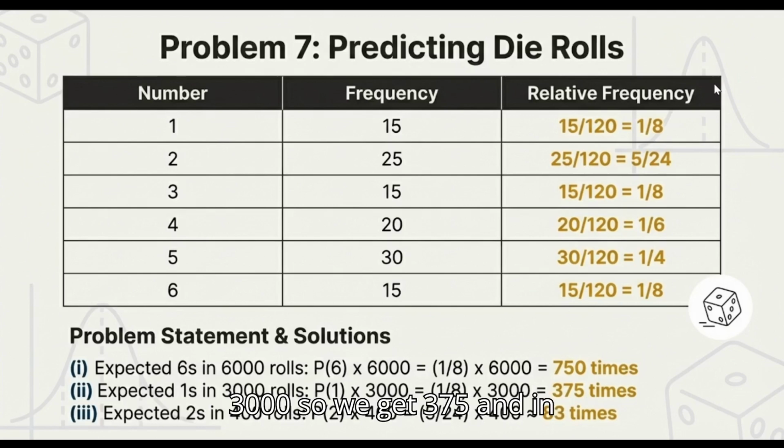And in the last part, expected 2s in 400 rolls. If you look in the table above, we have the probability of 2 as 5 by 24. So it gets multiplied with 400 rolls and that is 83 times.